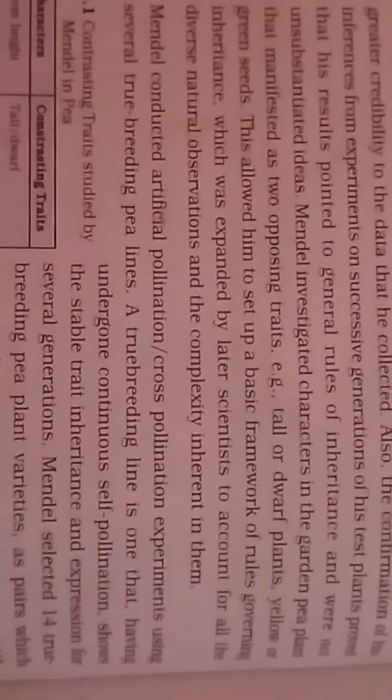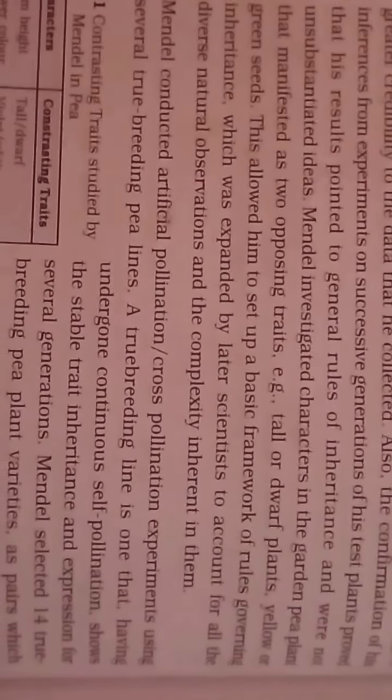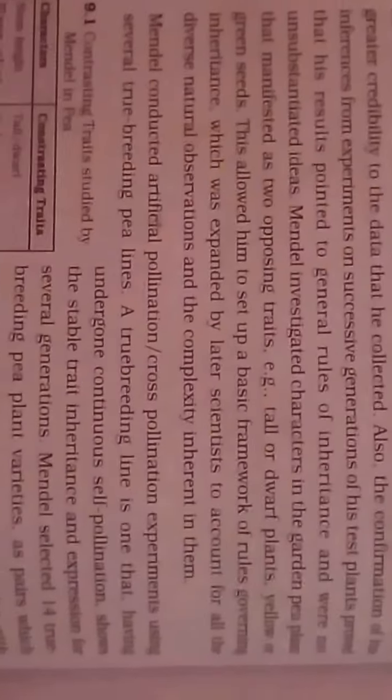Mendel's experiment. It was during the mid-19th century that headway was made in the understanding of inheritance. So Mendel conducted experiments to know what inheritance is. Mendel conducted hybridization experiments on garden pea plants and proposed the law of inheritance on living organisms. So the scientist Mendel conducted hybridization experiments on pea plants and proposed the law of inheritance.